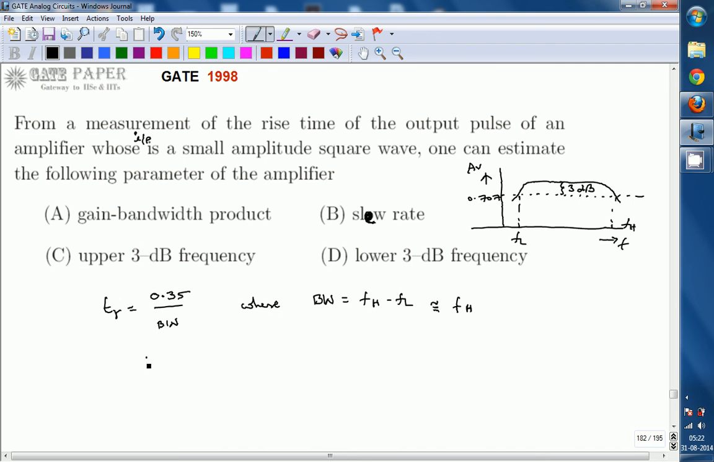So rise time can be approximated as 0.35 divided by FH. Instead of bandwidth, you can write it as FH itself. So from the rise time information, we can calculate the upper 3 dB frequency. So the right answer is C.